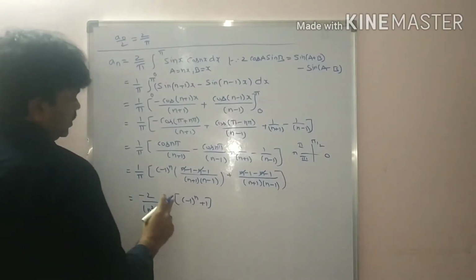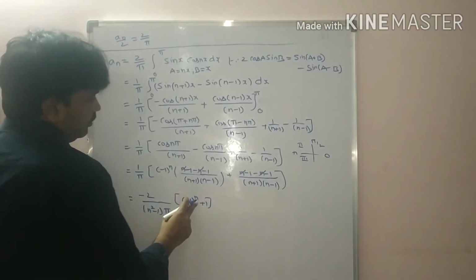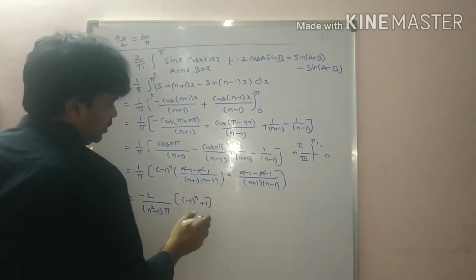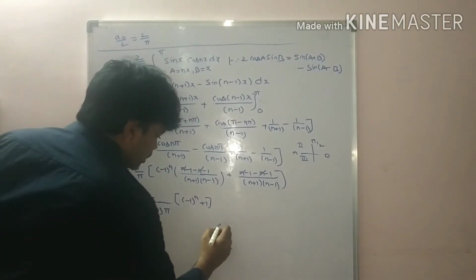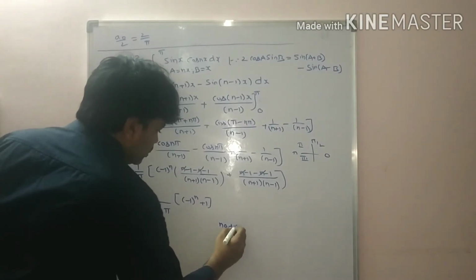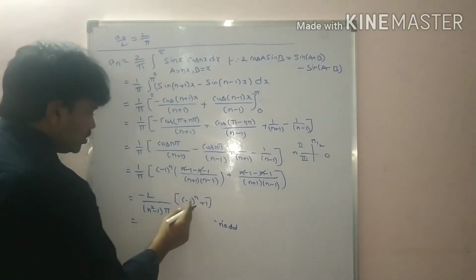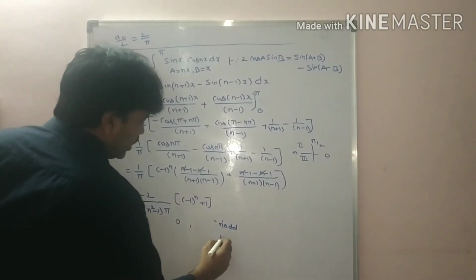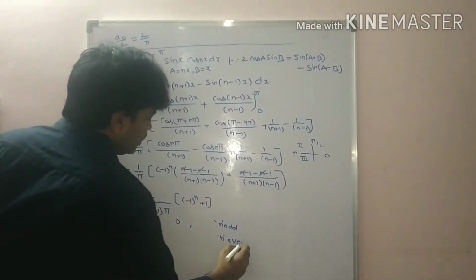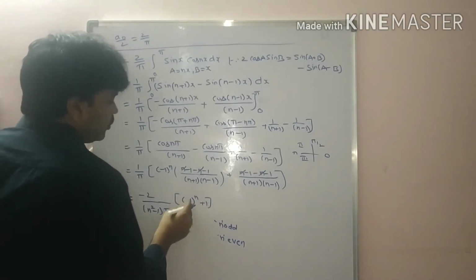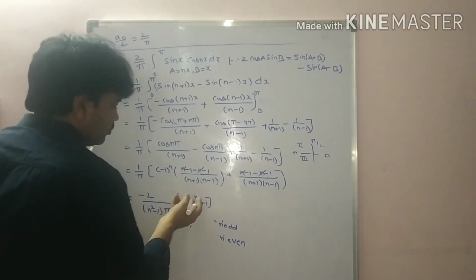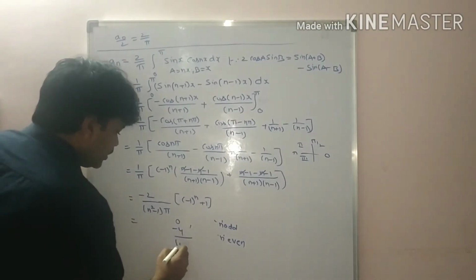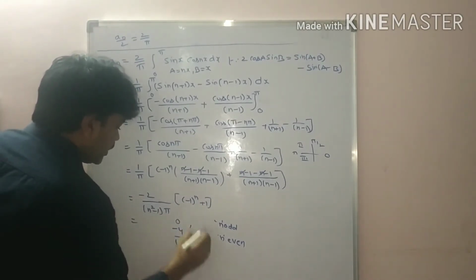Now, in such cases, again we define odd values and even values for n. So n is odd. N is odd means we got minus 1, so the value is 0. So n is even. So minus 1 whole square, we get plus 1. So 2 into minus 2, minus 4 by n square minus 1 into pi.